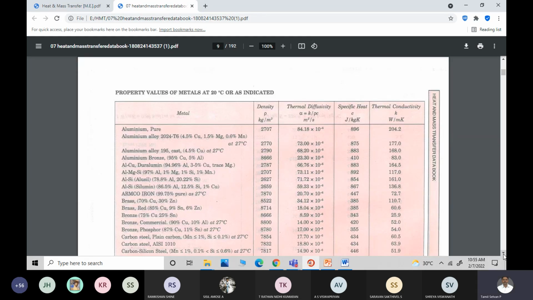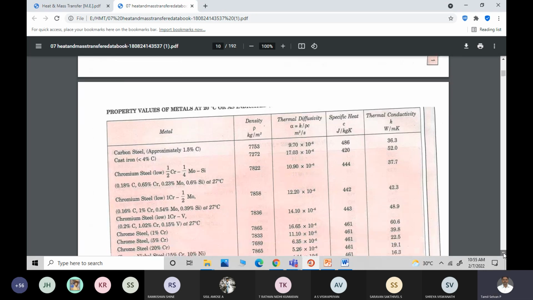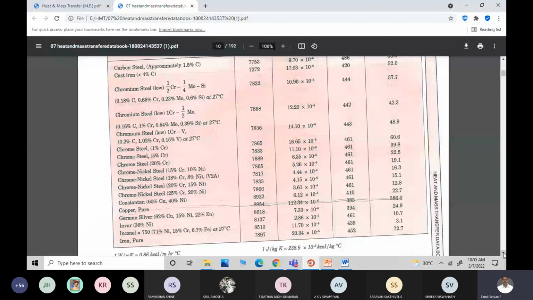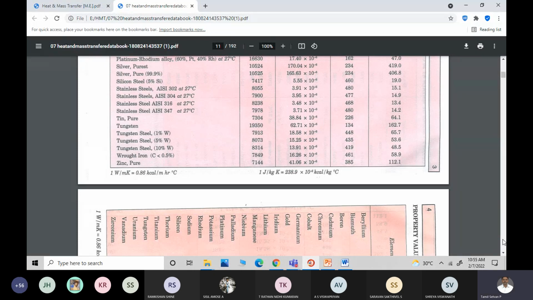You have carbon steel, chrome steel, carbon steel, cast iron, silver is there, stainless steel is there, tungsten steel is there. Which one did you assume?